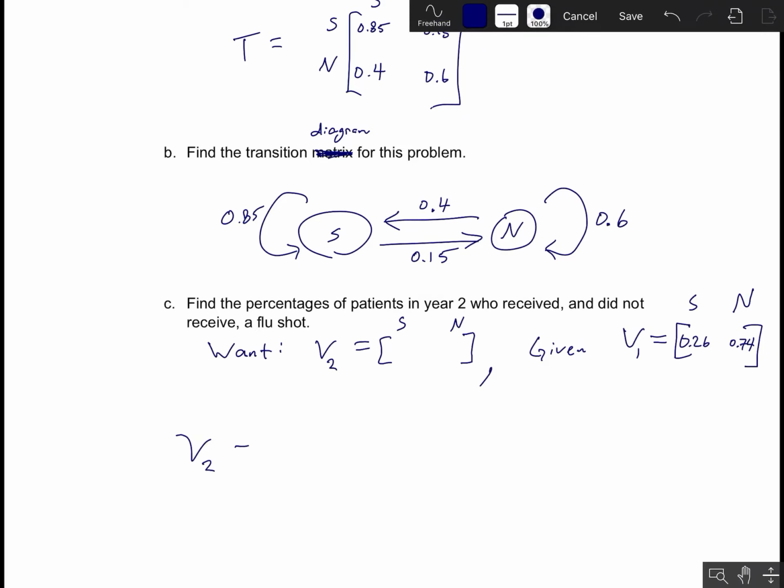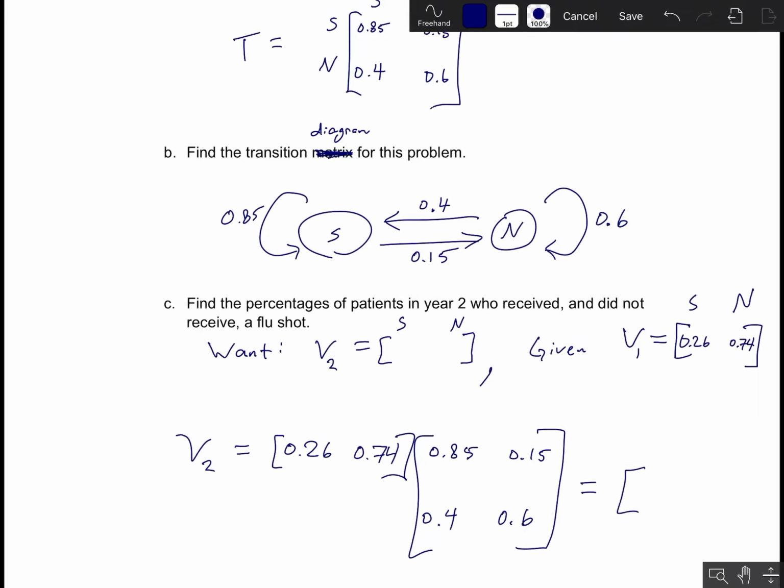And now if I want the state in year 2, all that I need to do is take the current state, or the state at time 1 rather, and multiply by our transition matrix, which is up at the top there. 0.85, 0.15, 0.4, and 0.6. And when you compute this product, you get a 0.517, and then a 0.483. And that tells you the percentage that did get the shot. So this is the percentage that did get the shot, and then this is the percentage that did not get the shot.